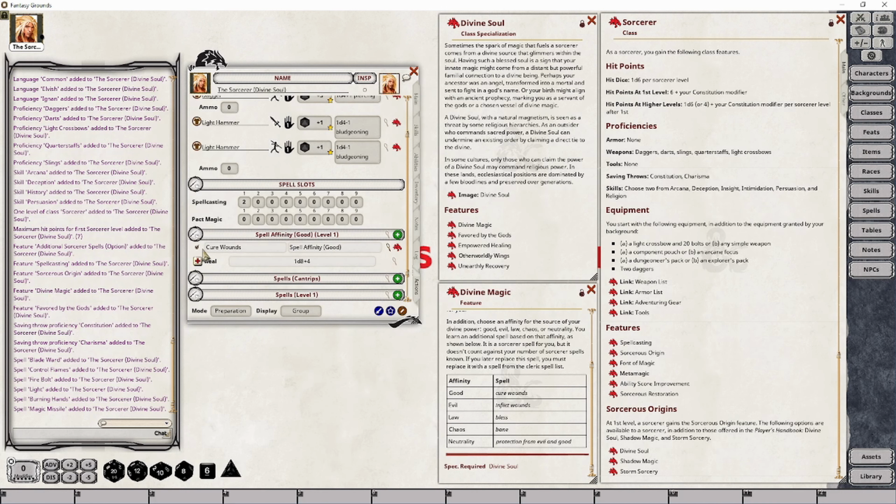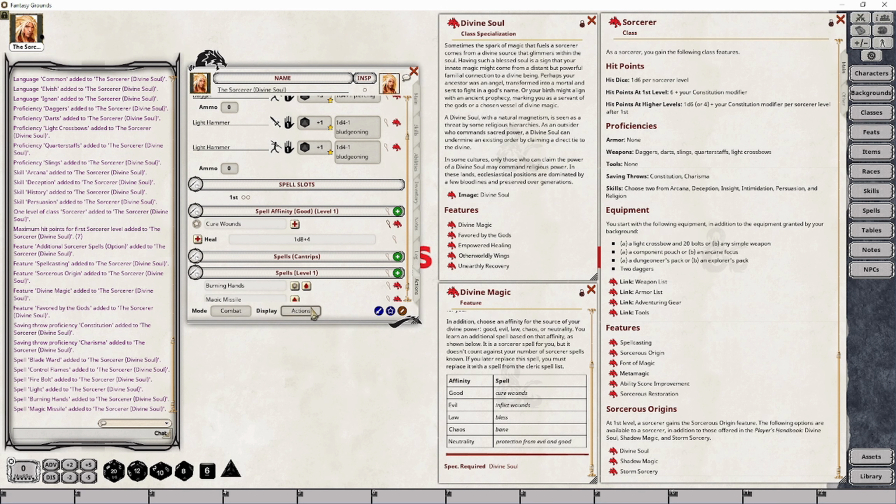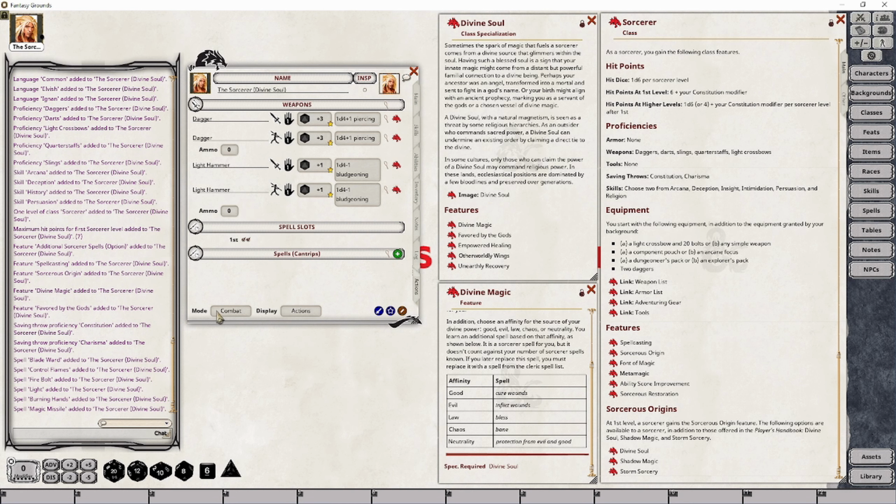Finally, I'm going to go through and prepare it. That's just to ensure that when I'm in the combat and actions mode here, this spell will be available. And when I actually go through and cast it, I will use one of these spell slot pips here. If I use all of them, all of the spells go away with the exception of cantrips.